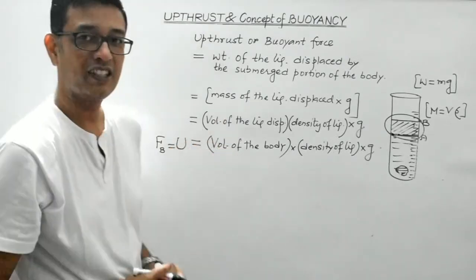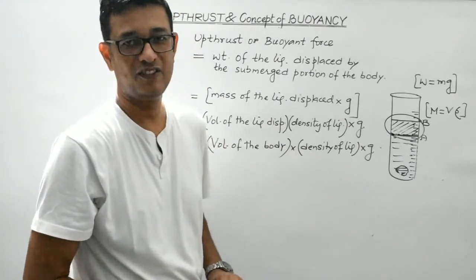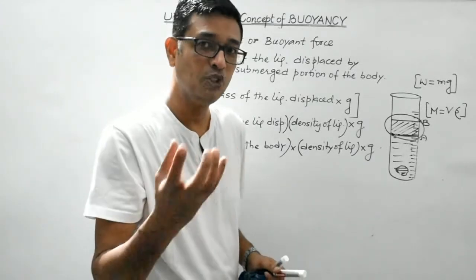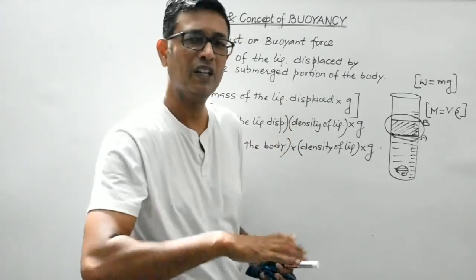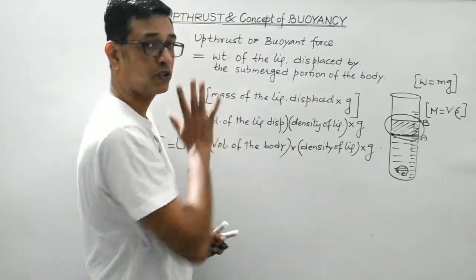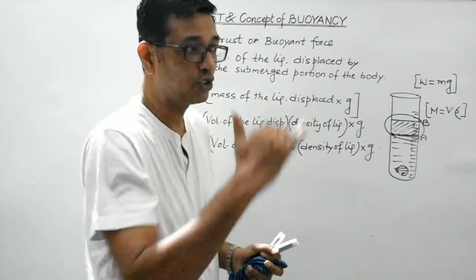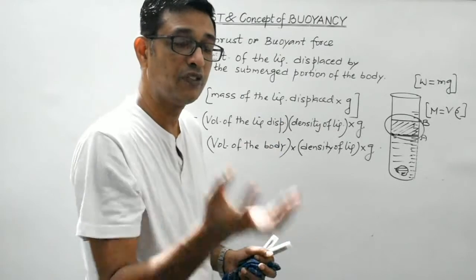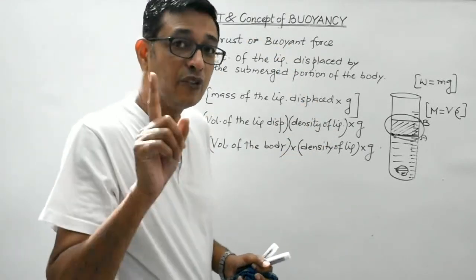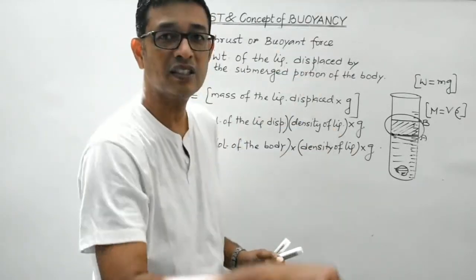We will discuss this in the next session as well, right? So anyway, I must repeat this topic. We'll do some numericals based on it, where I'll be again clearing your theoretical concepts. So students, upthrust, we have just now discussed the cause of upthrust. It's due to the pressure difference on the top and the bottom face of a body which is immersed inside the liquid. Upthrust is actually the weight of the liquid that gets displaced when a body is immersed in the liquid.